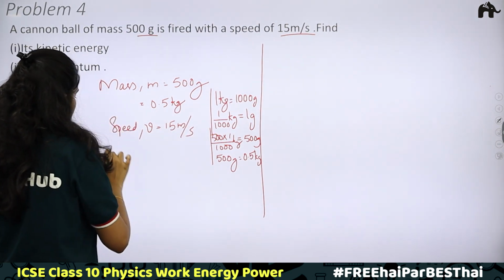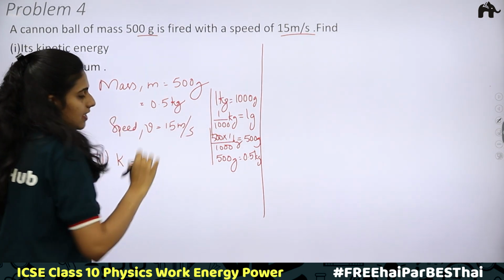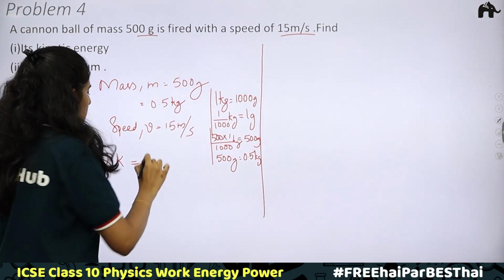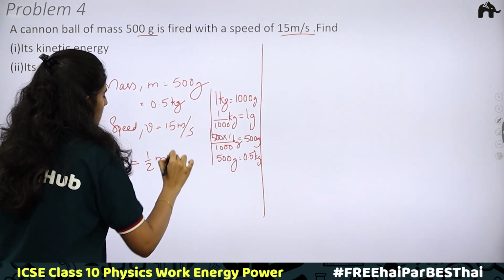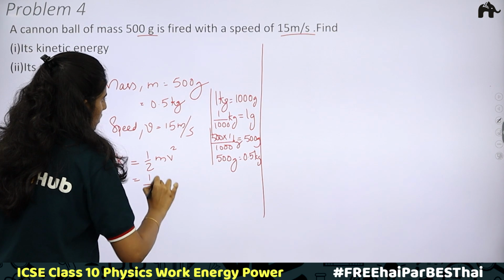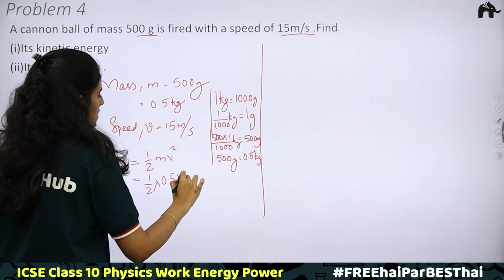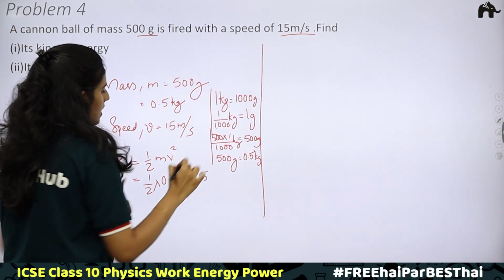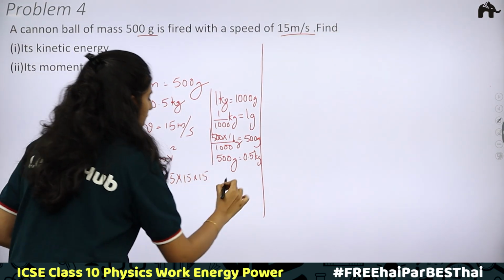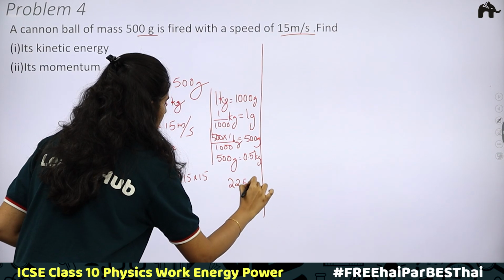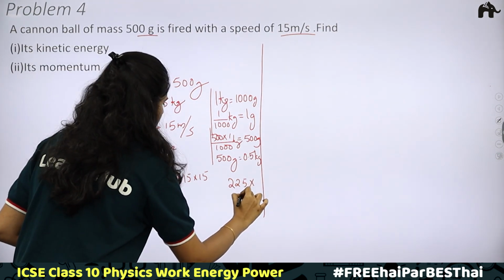To find kinetic energy, what is the formula? Half mv square. Substitute half into mass 0.5 into v square, which is 15 into 15. 15 square, that is 225 into 5.